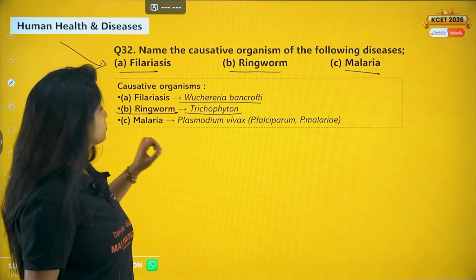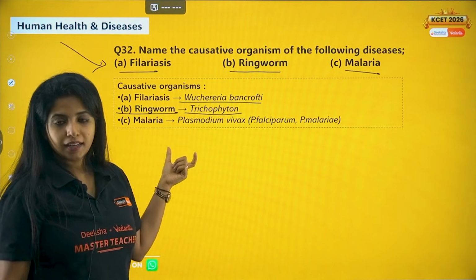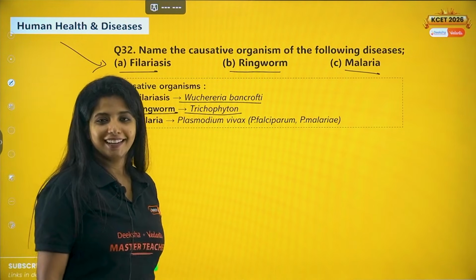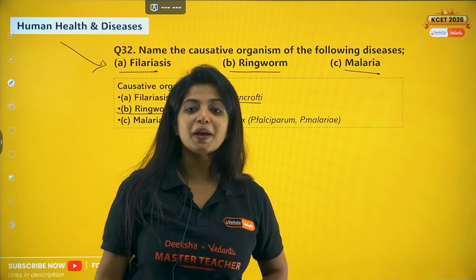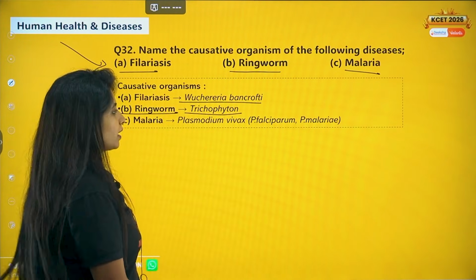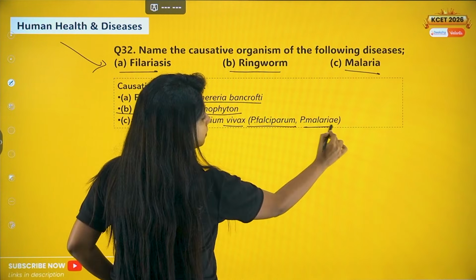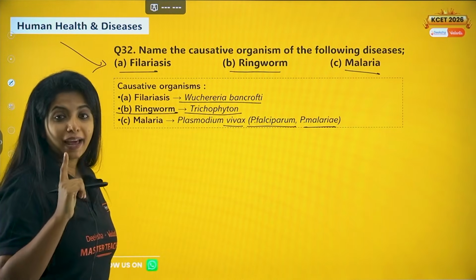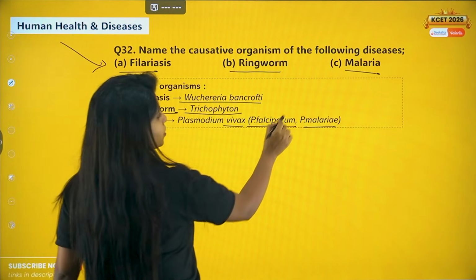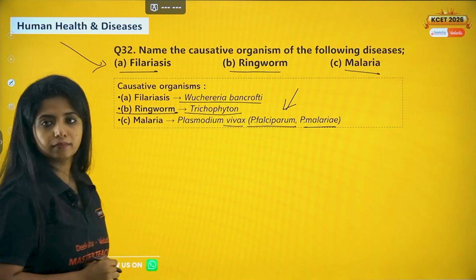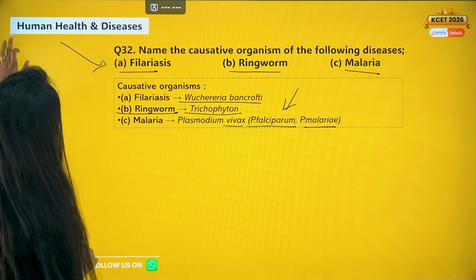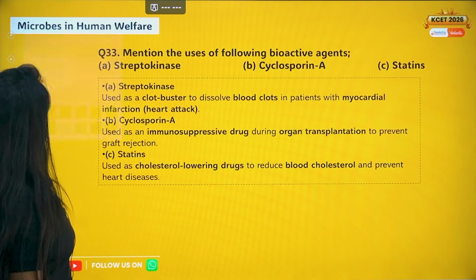Okay. Now malaria. Malaria is caused by, not the mosquito, it is caused by Plasmodium. And in Plasmodium, again, you have different types. Plasmodium vivax is there, falciparum is there, P. malariae is there. The most malignant form of malaria is caused by P. falciparum. Cool? Cool. Now, question number 33.